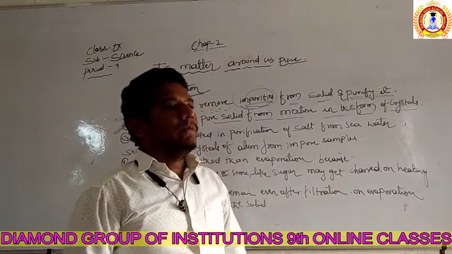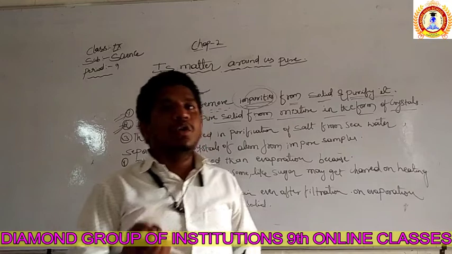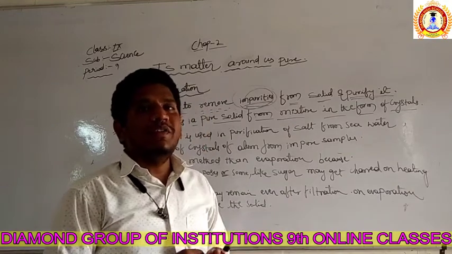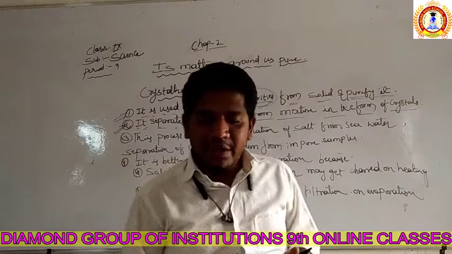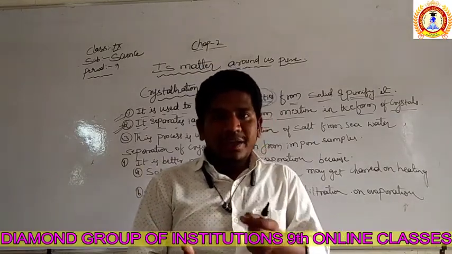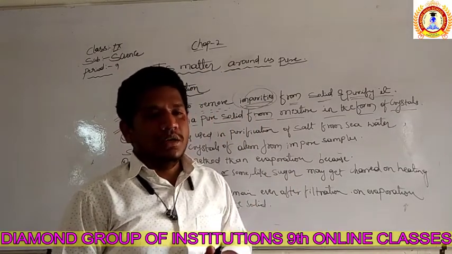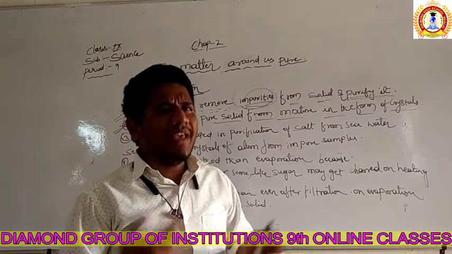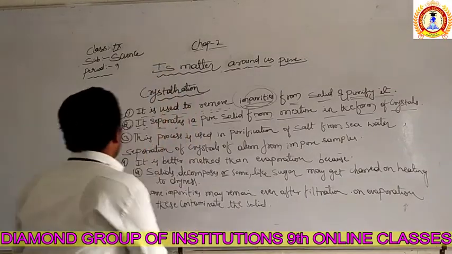So if you go and visit the seashore at any time, some of the stones occur there. In the seashore, if you take some of the soil, you can check that it even contains some crystalline forms of stones, right? I am giving this example so you can understand how crystals look.